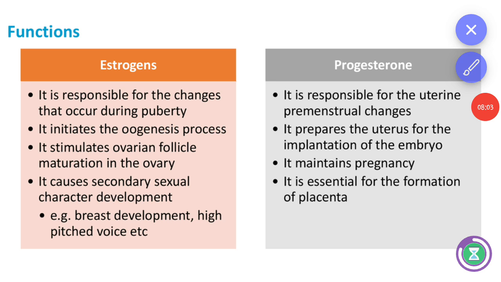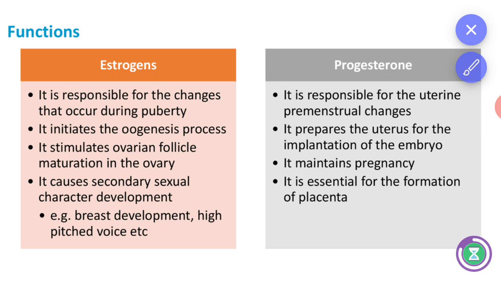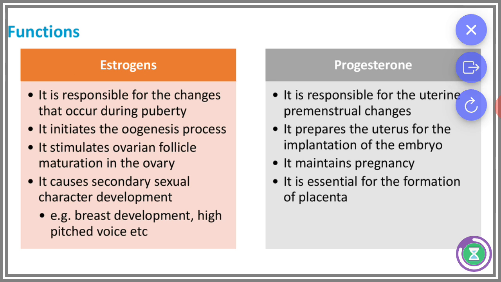And the function of estrogen and progesterone. First, the function of estrogen. It is responsible for the changes that occur during puberty. It initiates the oogenesis process. Oogenesis means the egg formation process. It stimulates the maturation of ovarian follicles in the ovary. It causes secondary sexual character development, that is breast development and high pitch voice, etc.